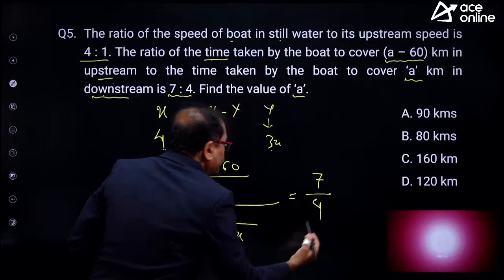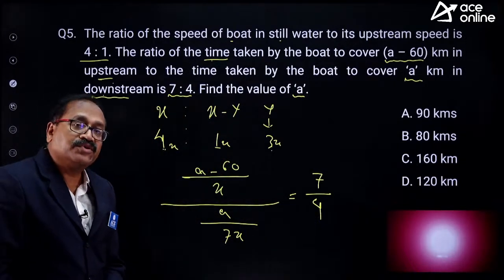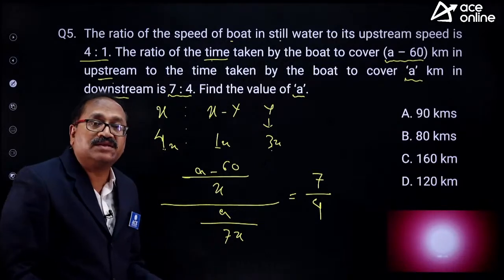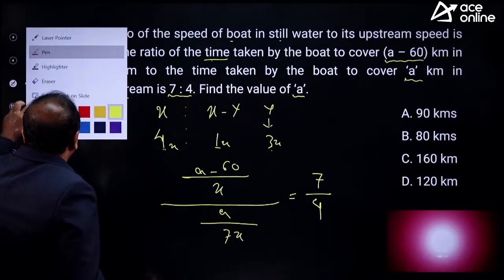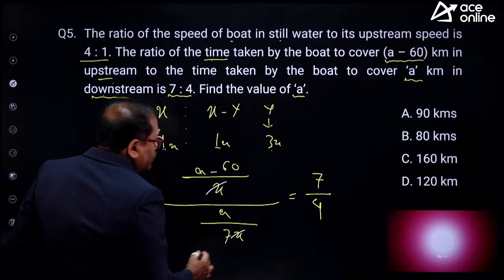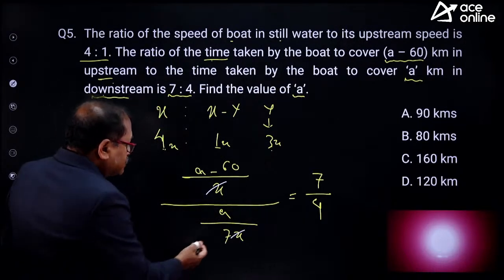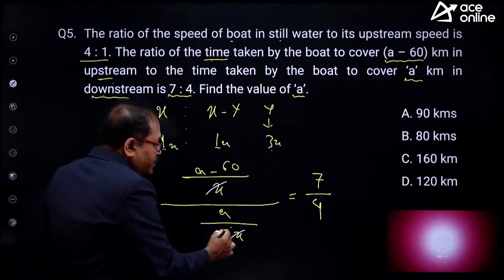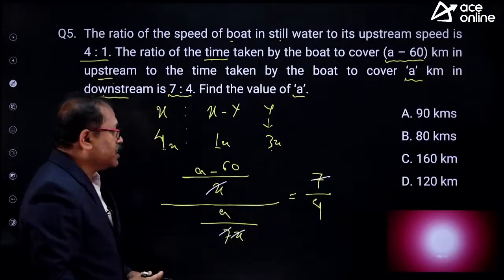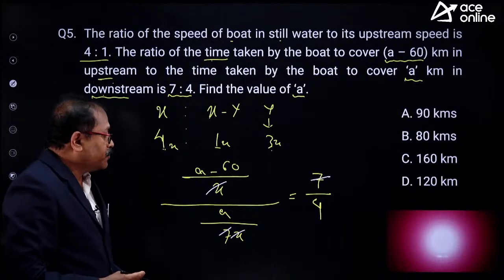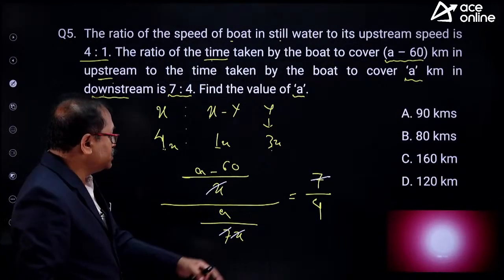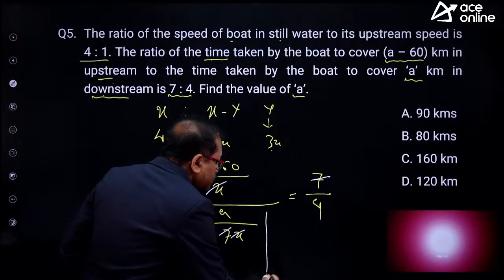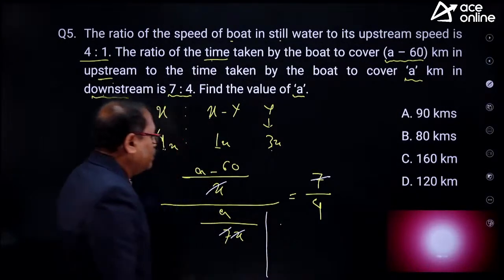7 by 4. Now is the question forming, will the value of A come out? Absolutely it will, because X is getting cancelled. So let's work out over here. The X and X will get cancelled over here. Then 7 will go in the numerator here. So with 7 and this 7, it will get cancelled over here. So finally what you are getting is 4 into X, that is 4X, no, 4A.